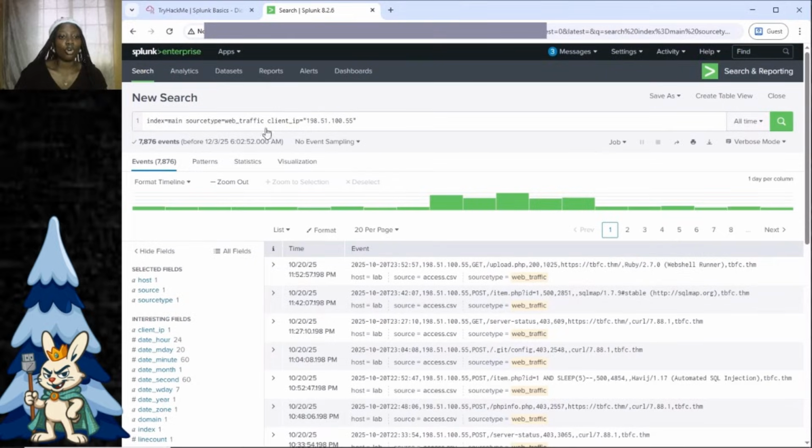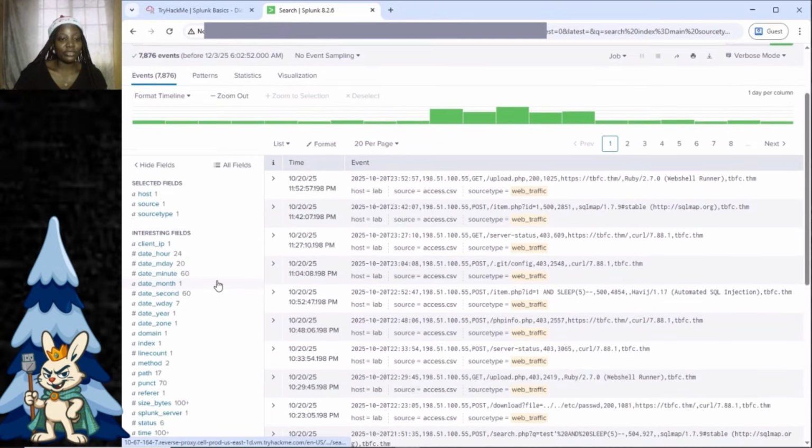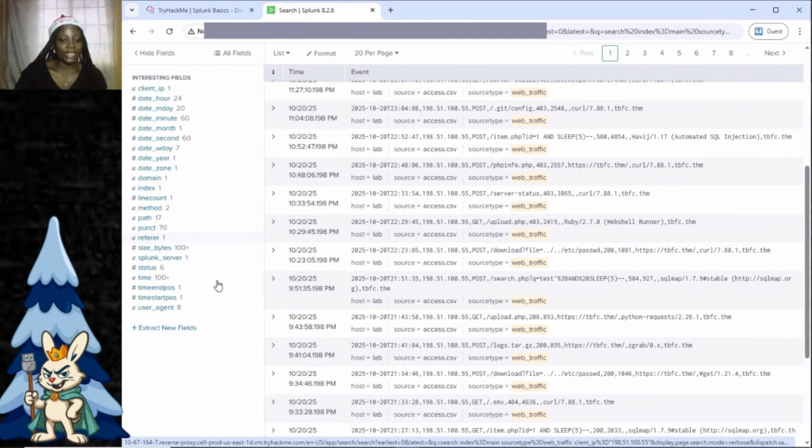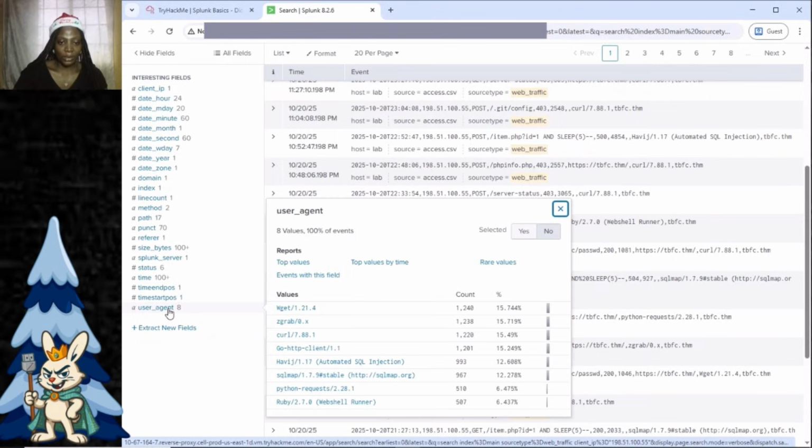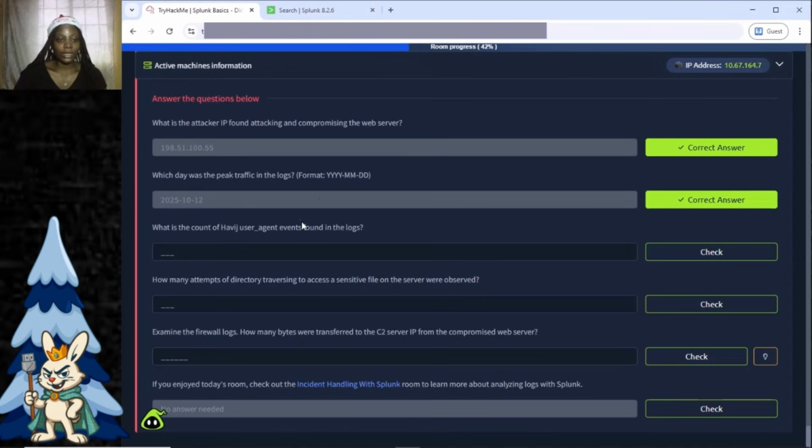So we're going to go back and look for the field that says user agent, and we can see that there are 8 user agents. We'll click on that, and what we are trying to find is average. So this is average on the list, and the count for average is 993. So the answer is 993. Now we're going to go back to Splunk, TryHackMe, and put the answer 993.